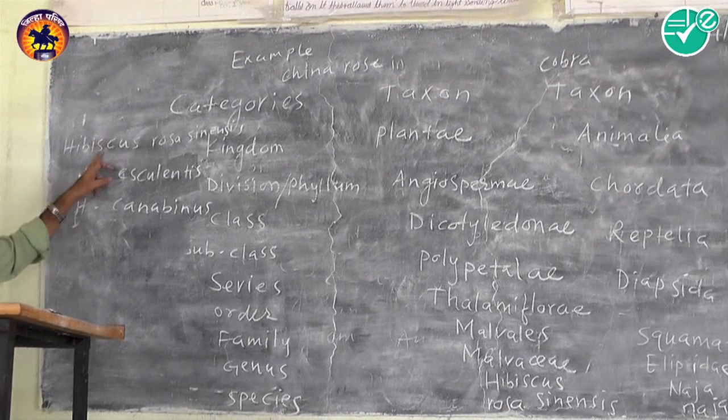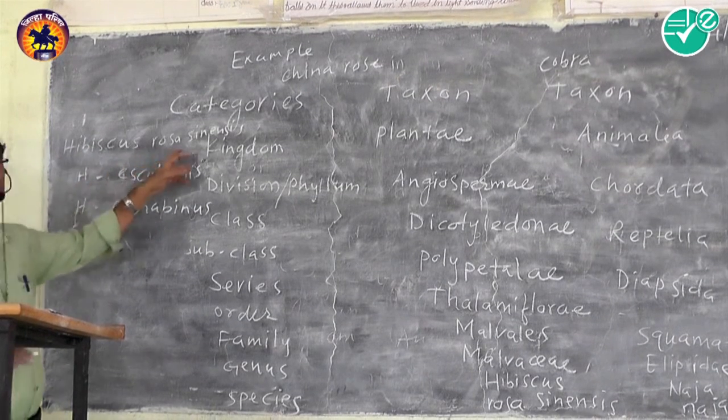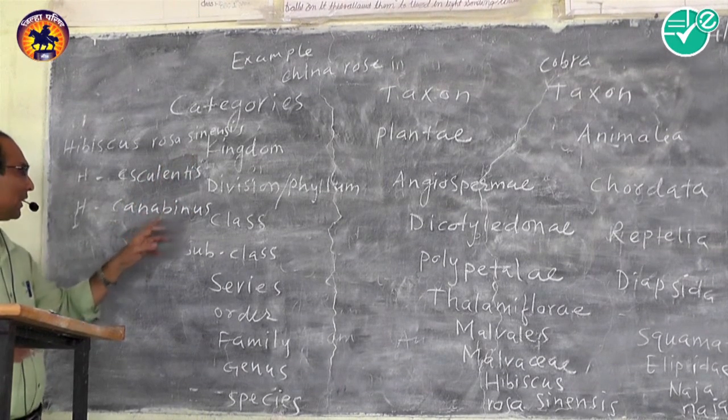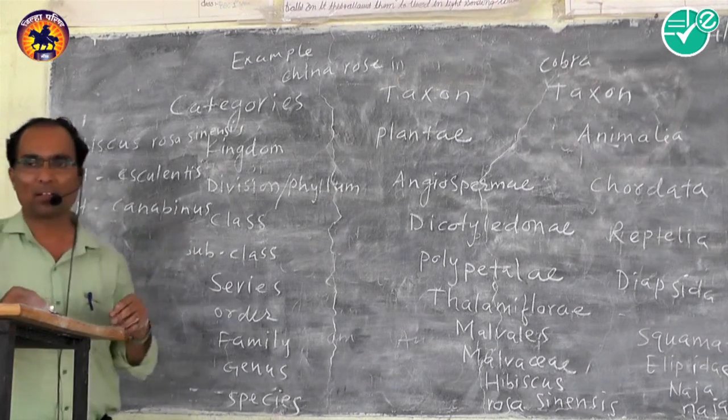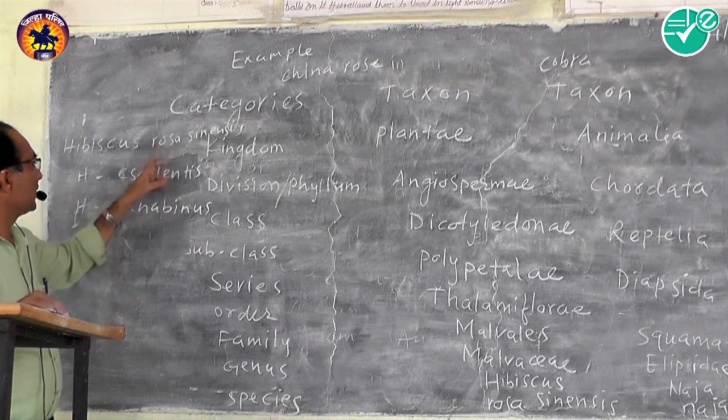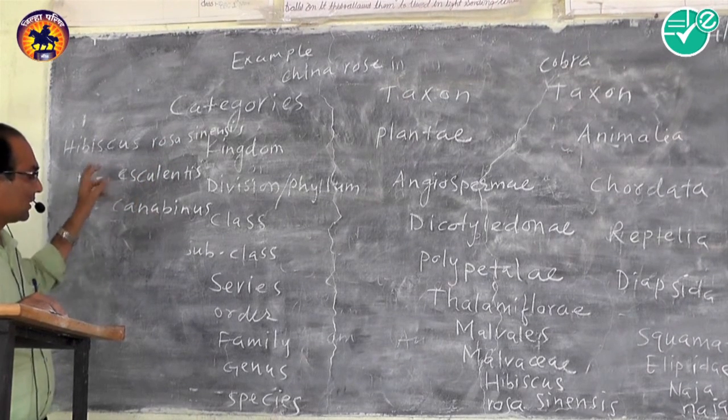Hibiscus is the genus, and rosa-sinensis means China rose, esculentus means lady's finger and cannabinus means hemp plant or ambadi. These species are different but the genus is same.